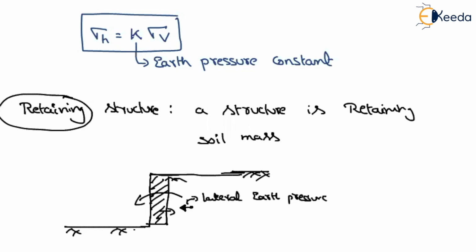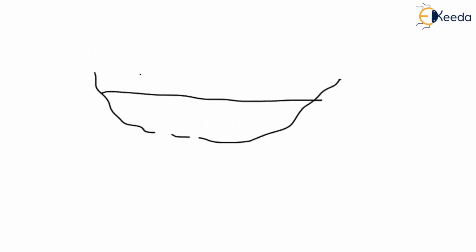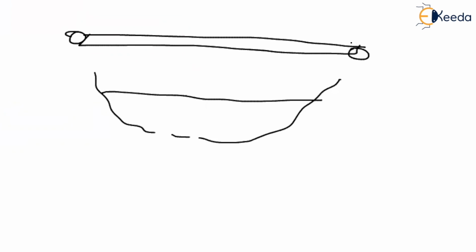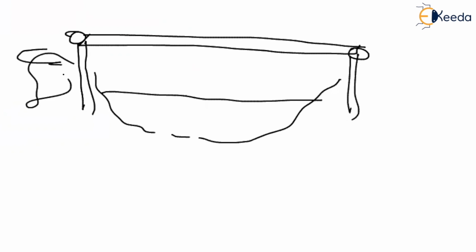Suppose, for example, there is a river here, imagine a pond, and you want to connect this level to this level. Obviously, we have to construct a bridge like this. For that, you have to build abutments like this. Here this side is completely filled with soil, isn't it?